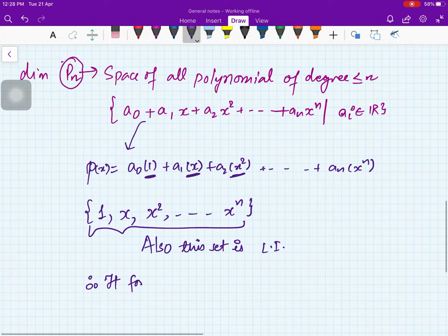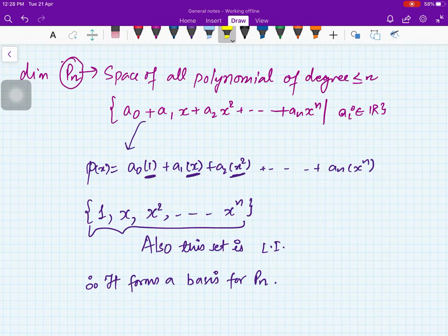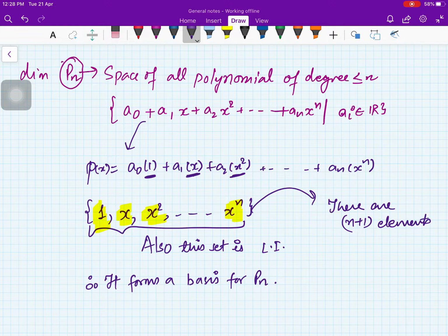Right. Therefore it forms a basis for Pn. Now you count the number of elements here. You see 1, 2, up to n, and then 1 is there. So there are n plus 1 elements. Therefore, dimension of Pn is n plus 1.